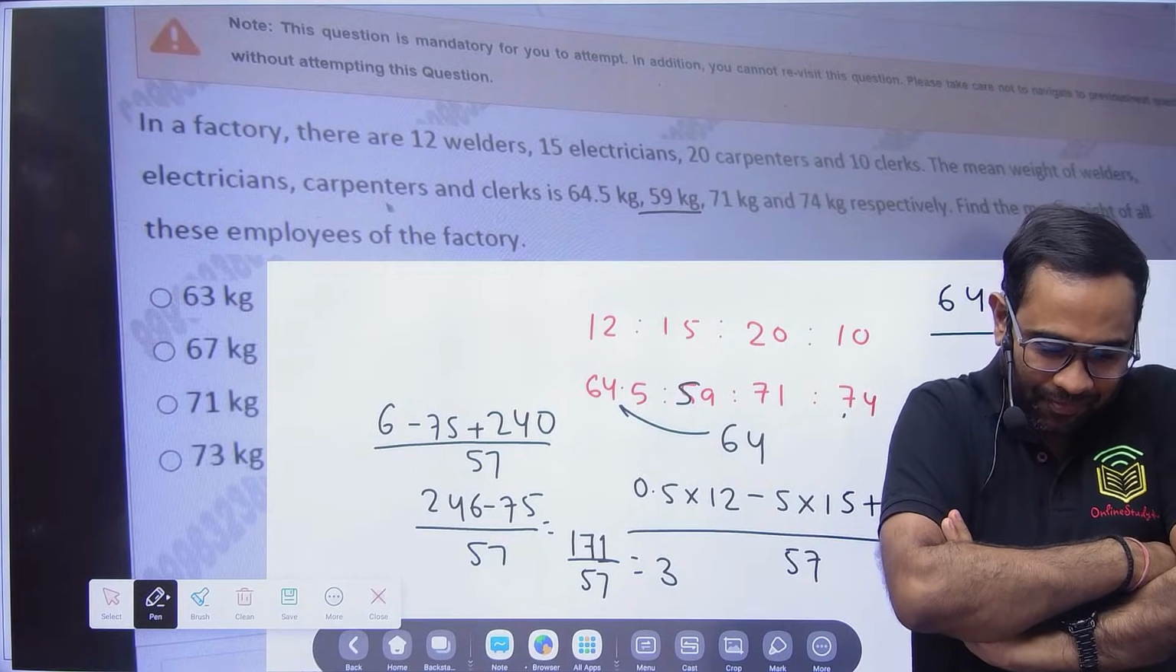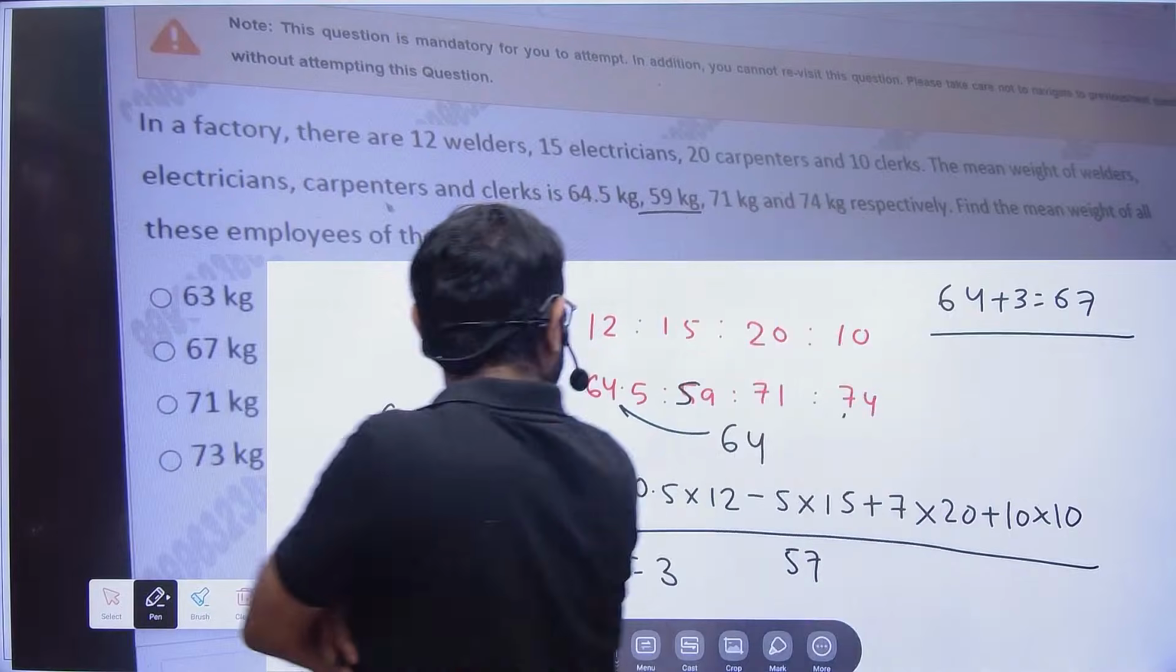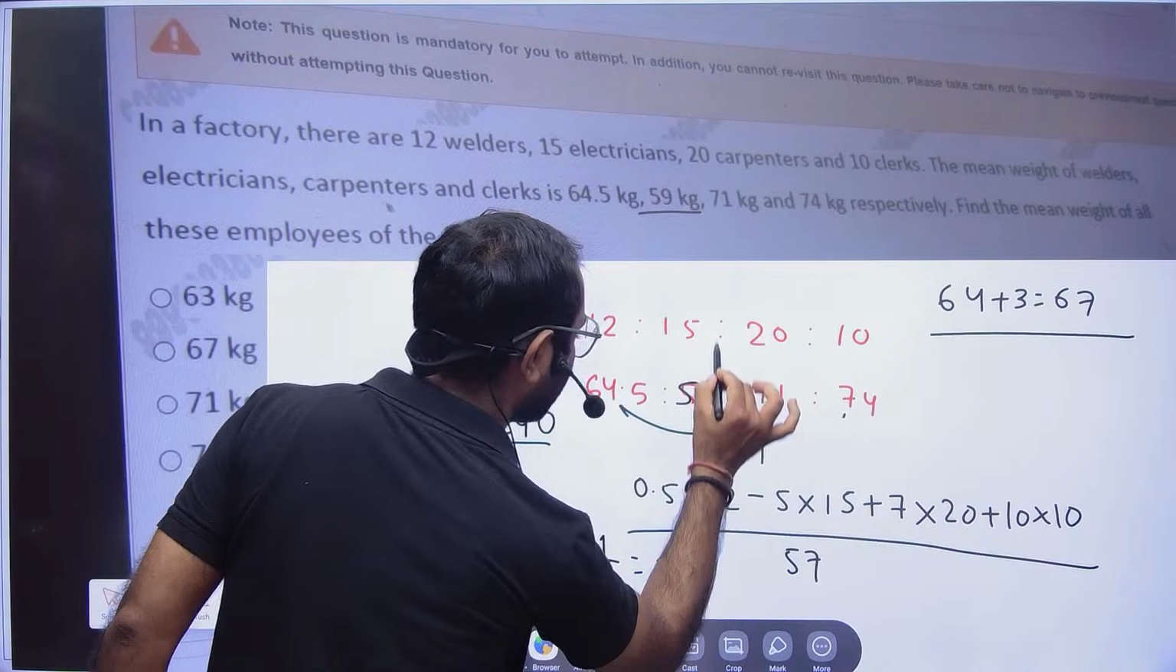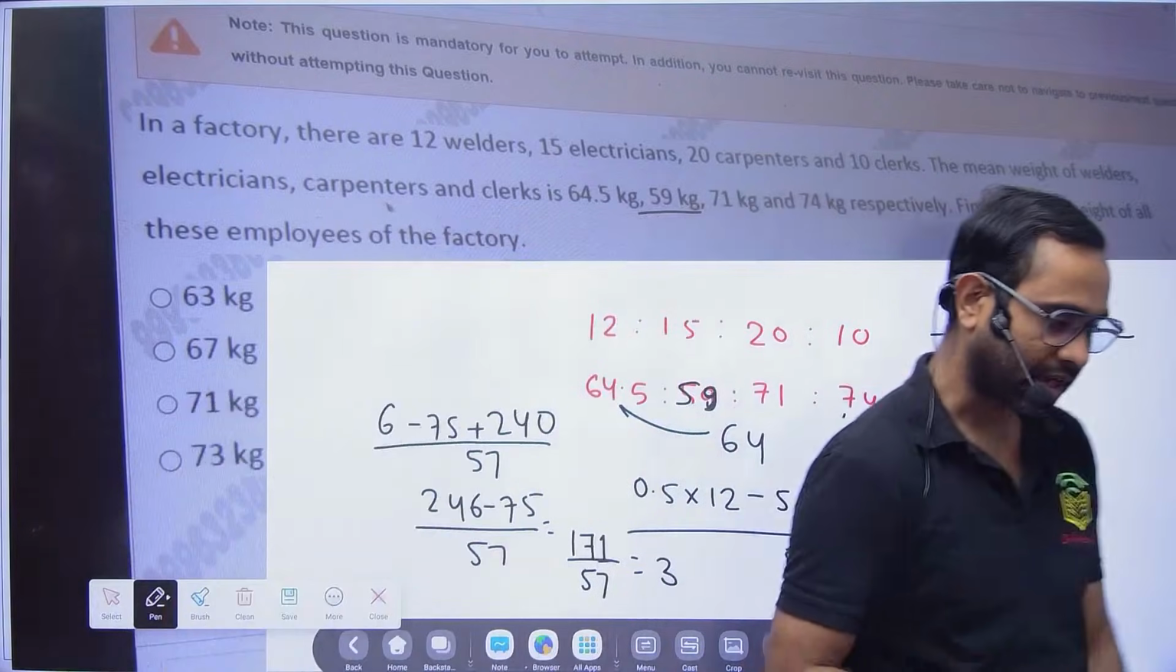Okay, so here there was a small mistake which I had done. This one I had taken as 6, and because of that I was not getting the answer. Now it is solved. Correct.